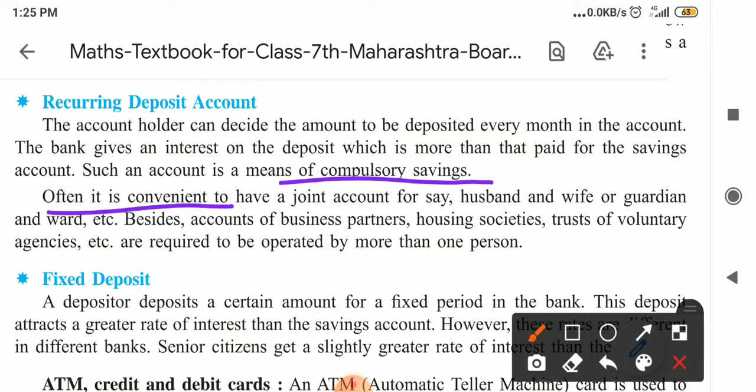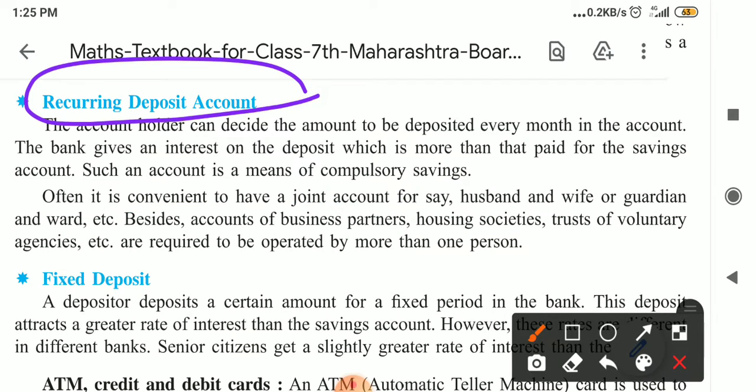Then often it is convenient to have a joint account for, say, husband and wife, guardians and wards. Okay, so a joint account we are opening. So joint accounts as recurring deposit accounts are there. Besides, accounts of business partners, housing societies, trusts, voluntary agencies.